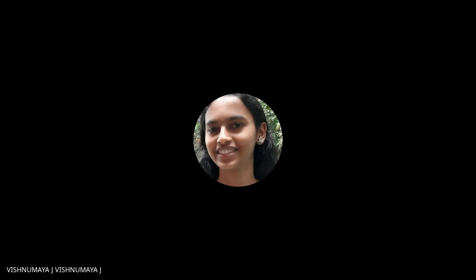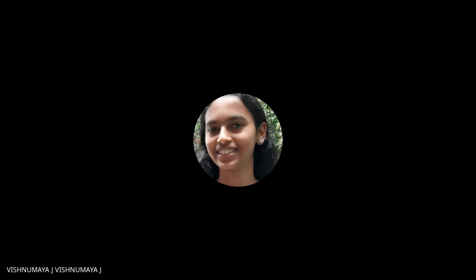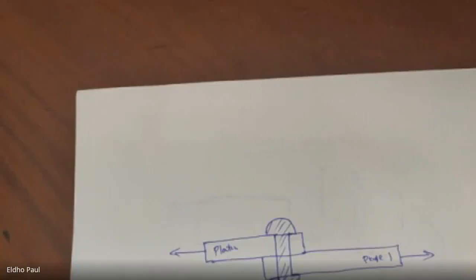Can you give an application of this riveted joint? Anywhere you see this type of joints, riveted joints? Door. Boilers. Yes, to join the plates on the surface of the boiler.